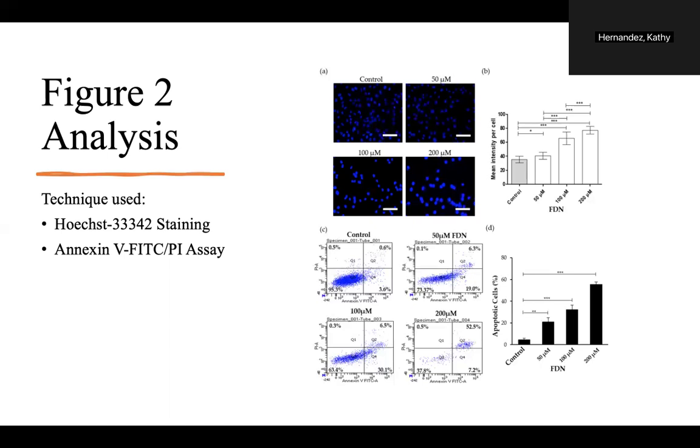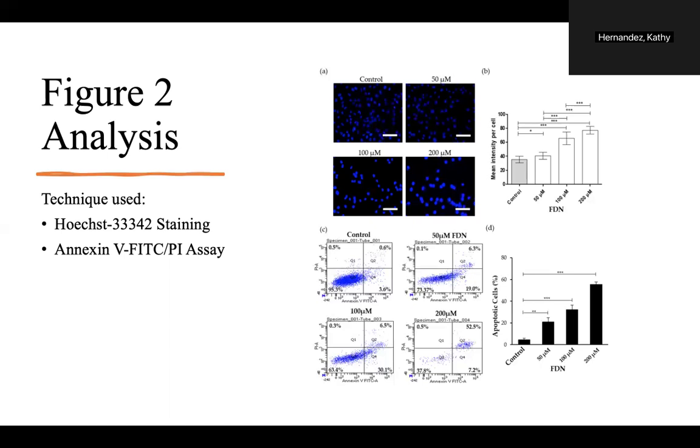So for the methodology of the Hoechst staining procedure, A549 cells were treated with varying concentrations of FDN, and then the dye was added to the cells, and then they were visualized under a fluorescence microscope. So for the annexin V-FITC/PI assay, in Figure 2C, this assay was used to quantify the apoptosis. Cells in the lower right quadrant indicated late-stage apoptosis, while the upper right quadrant represented early-stage apoptotic cells.